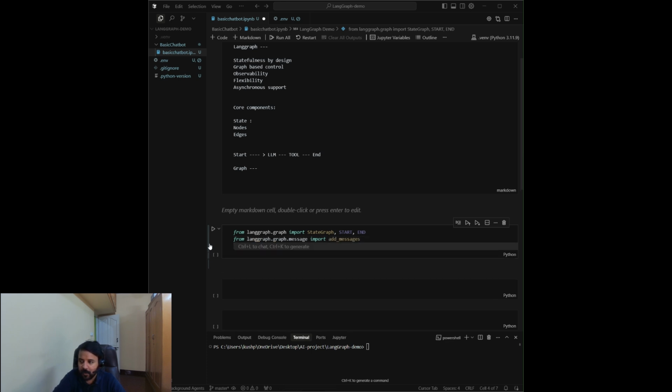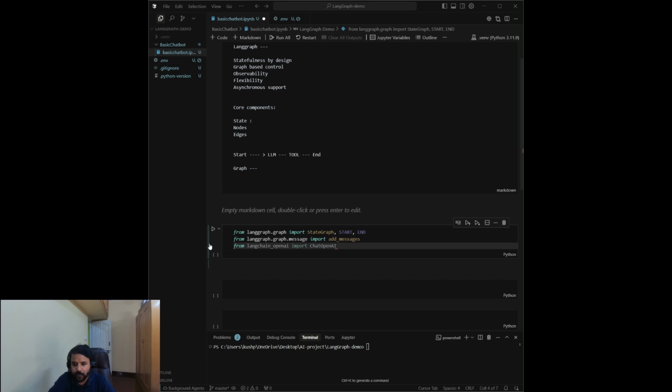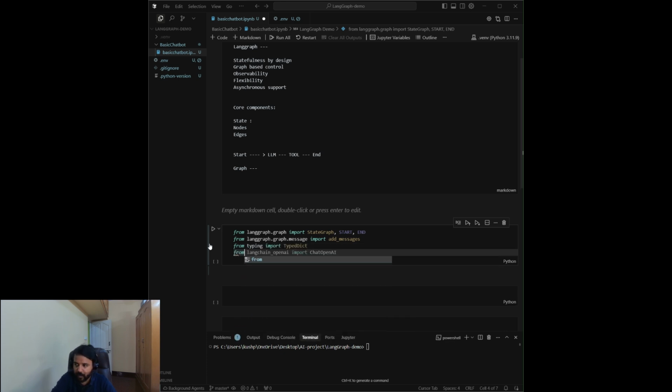Add message, and we need annotated and typed it also. This is for typing from fields with metadata. From typing, import typed it, and from typing we will import the annotated also.